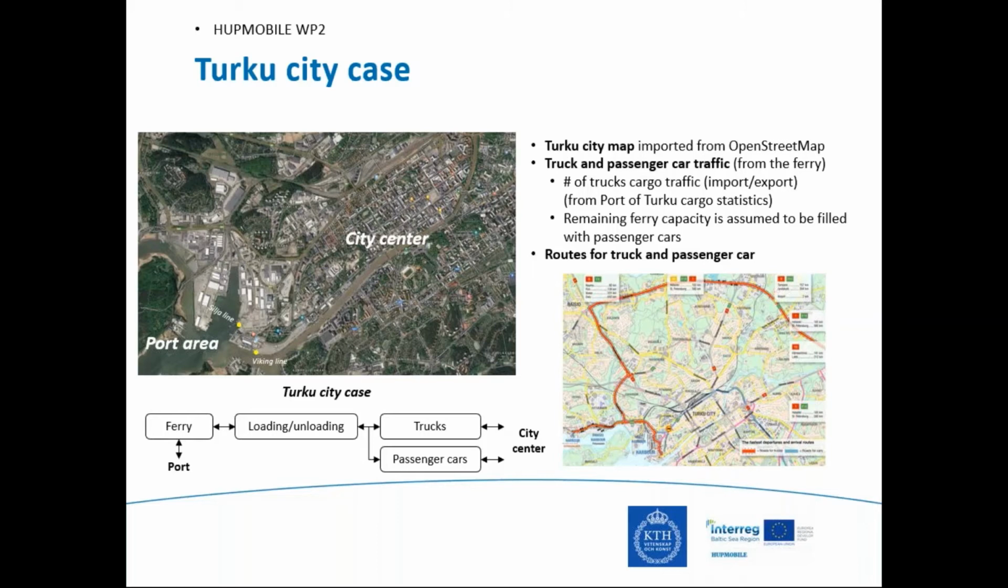We have imported the Turku City map with OpenStreetMap, and there are some assumptions about trucks and passenger car traffic. We have the number of truck cargo traffic, which is our importing and exporting. We got this data from the Port of Turku cargo statistics, and the remaining ferry capacity is assumed to be filled with passenger cars. And as you can see on the right side, there are some routes for the trucks and passenger cars. So this is our Turku pilot case.